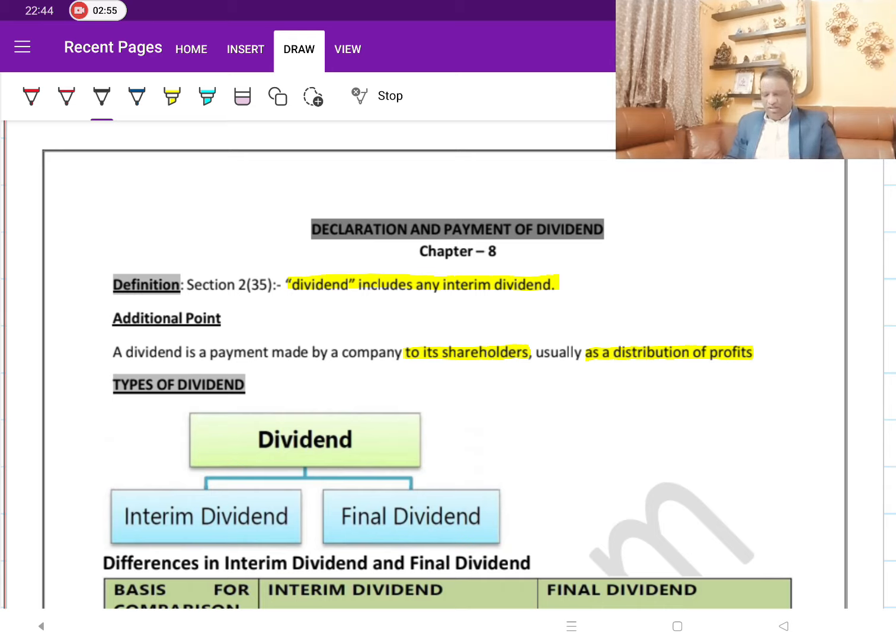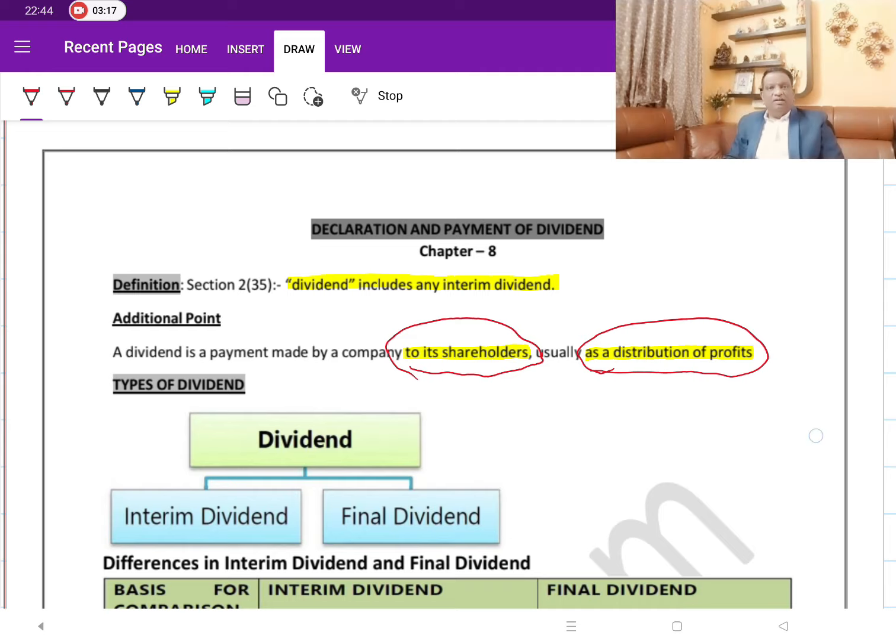Dividend, as we know, is something which is paid to the shareholders as a reward for their contribution towards capital, and which is paid totally out of profits. So the statement is: dividend is a payment made by the company to its shareholders as a distribution of profits. This is a very basic one.